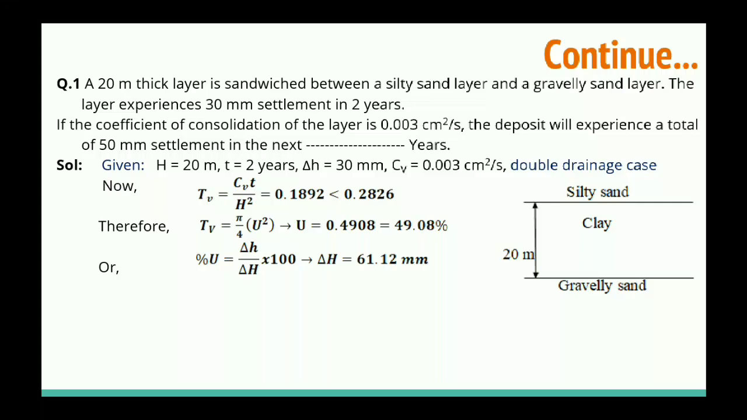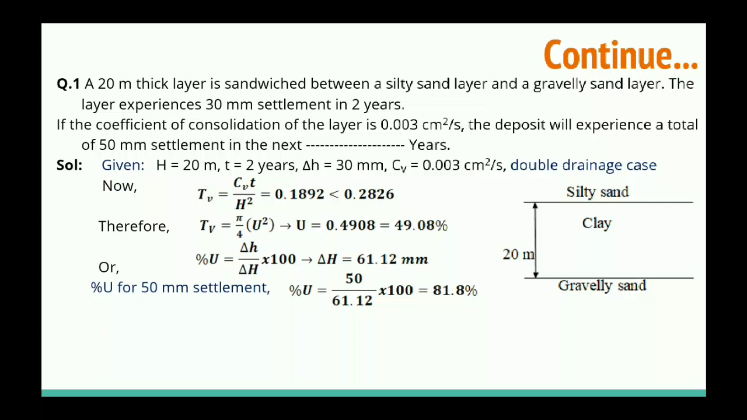Delta capital H, because the total settlement we can calculate. So that we got 61.12 mm, which is the total settlement that occurs for infinite time. Okay, so for 50 mm settlement we can calculate the degree of consolidation. We can write 50 mm divided by 61.12 and we can get the degree of consolidation. So the degree of consolidation is 81.8%, means for 30 mm settlement the degree of consolidation was 49.08%, and for 50 mm settlement the degree of consolidation is 81.8%.